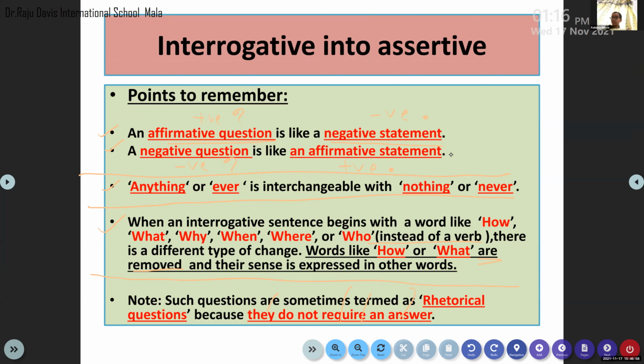Now the second one. Second one also, it is starting with the question word how. Okay, just see, this is a positive question, isn't it? So we need to change this positive question into a negative statement. So now let us find the subject of this sentence. We are talking about man.